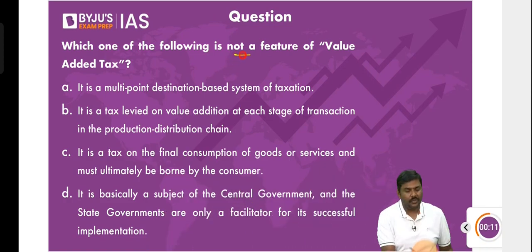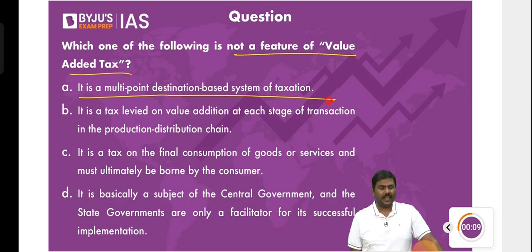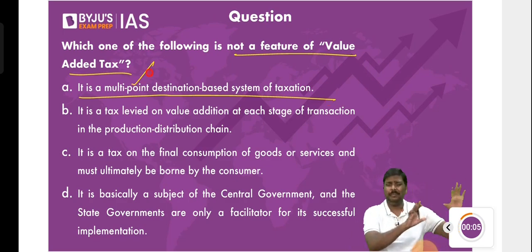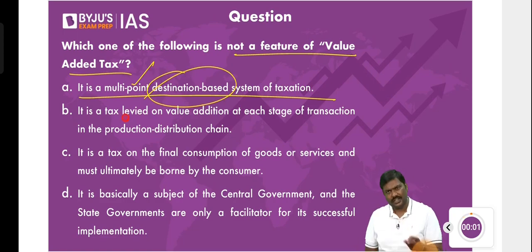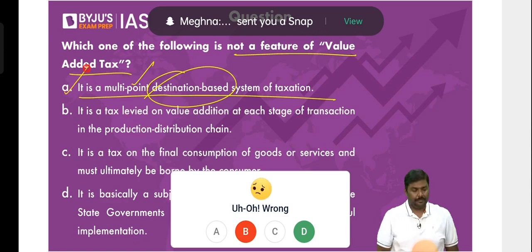Which of the following is not a feature of a value-added tax? A: It is a multi-point destination-based system of taxation. First question: is it imposed at multiple points? Of course, yes. We have seen the discussion. I've given an example also. Is it destination-based? Destination-based means the state where consumption happens, that state will collect it. Is it correct? Of course, yes. We have discussed the features. So A is a correct statement, and the question says which is not a feature of VAT.